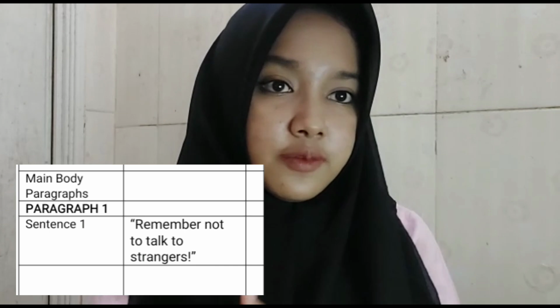Next, moving to the main body paragraphs. In paragraph 1, sentence 1 is a simple sentence: "Remember not to talk to a stranger." It's because it has a subject, a person, something like that.